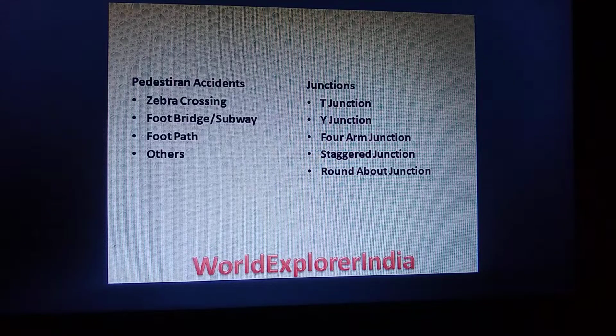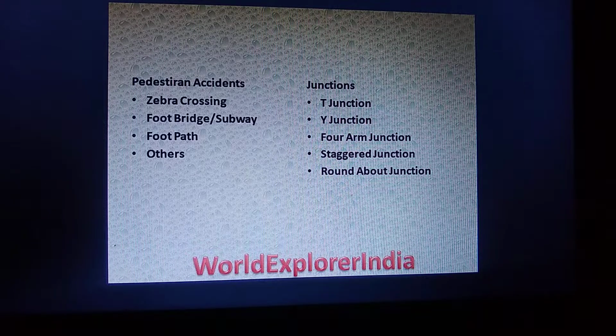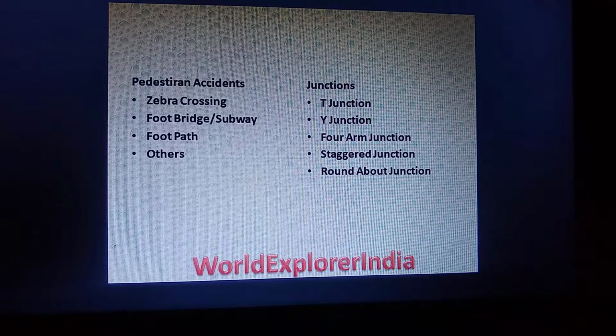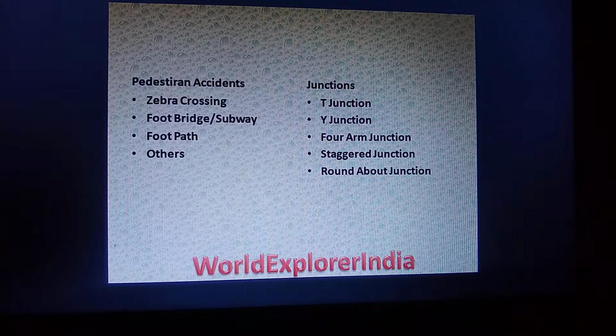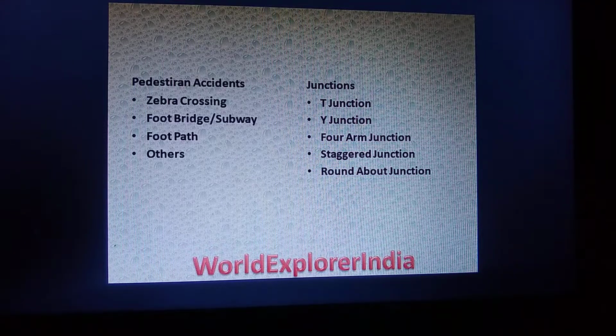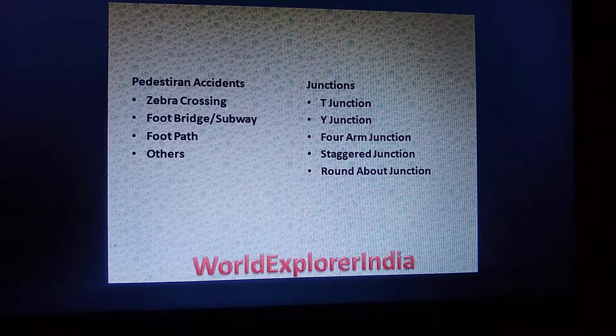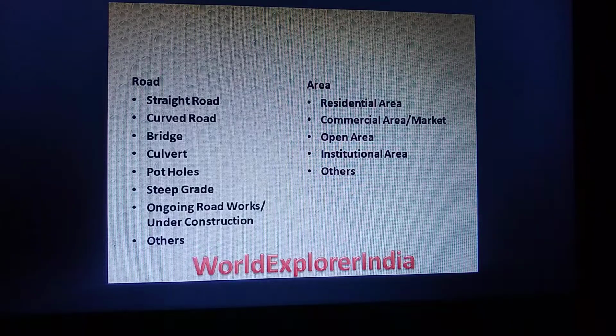Accidents are also more prone at junctions like T junction, Y junction, four-arm junction, staggered junction, roundabout, etc. There is a chance of road traffic injuries there, so this data is also collected, and you can find all this data on the relevant websites.